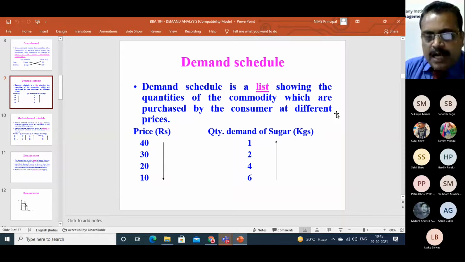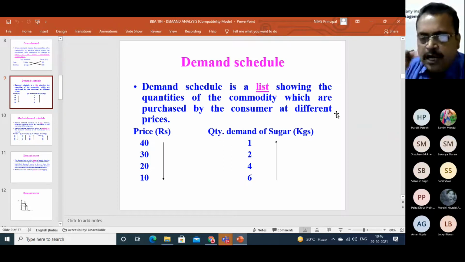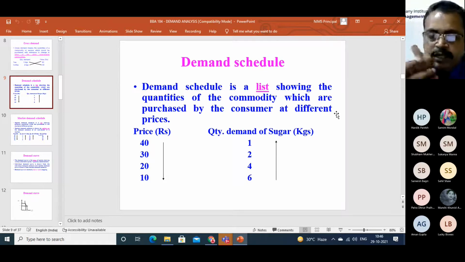Suppose the market price of a commodity is 40. That means if you want to buy 1 kilogram of sugar, you have to pay 40 rupees to the shopkeeper. Then he will give you 1 kilogram of sugar. Suppose your income is 100 rupees or 200 rupees. Since your income is 200 rupees, you have several things to buy. Several commodities are needed by the consumer, as you have known from the problems of the economy. So sugar is one of them.